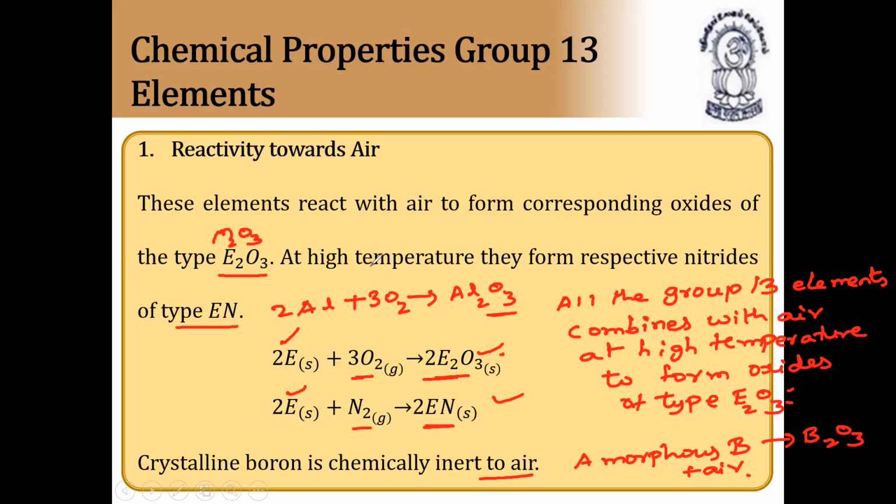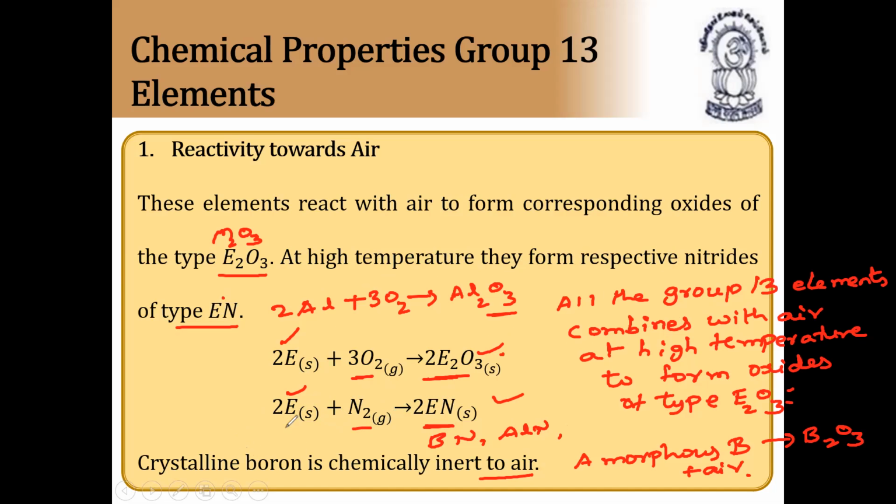And at very high temperature, they form respective nitrides of type EN also, boron nitride BN, aluminium nitride AlN, and so on. They can combine with nitrogen also from air and form nitrides. With dinitrogen, aluminium and boron form corresponding nitrides, while gallium and indium do not react.